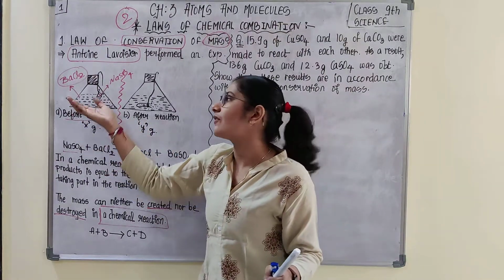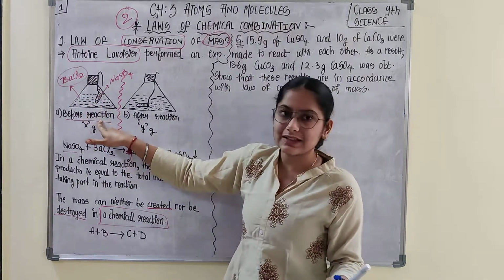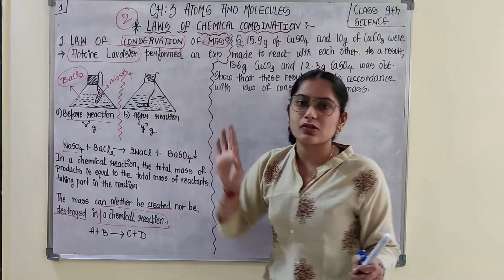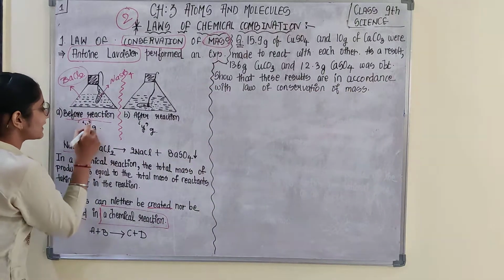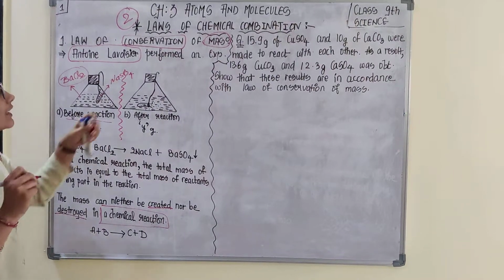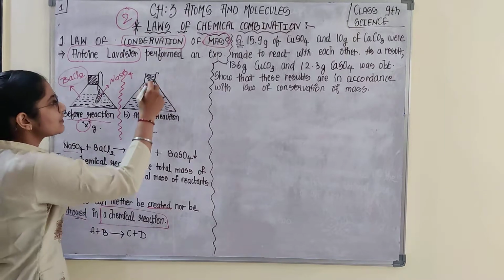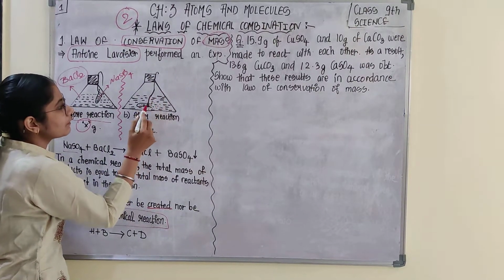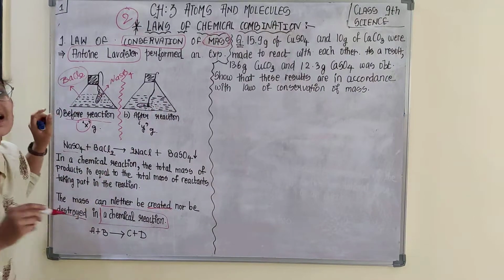So if he weighed the substances before reacting barium chloride with sodium sulfate, suppose it was X gram. Now what did he do? He allowed the thread to loosen up so that the test tube content may react with the contents present in the conical flask.